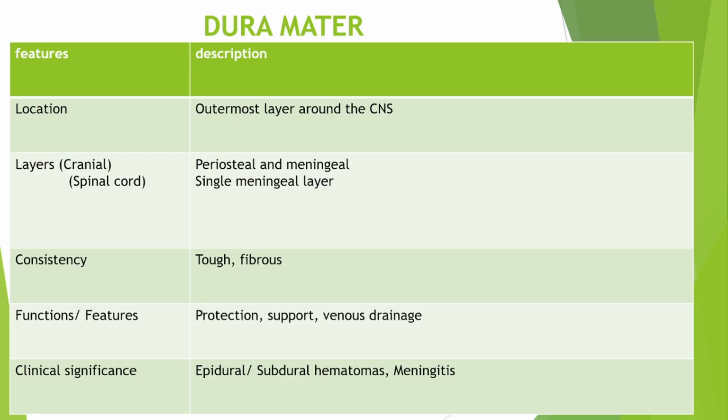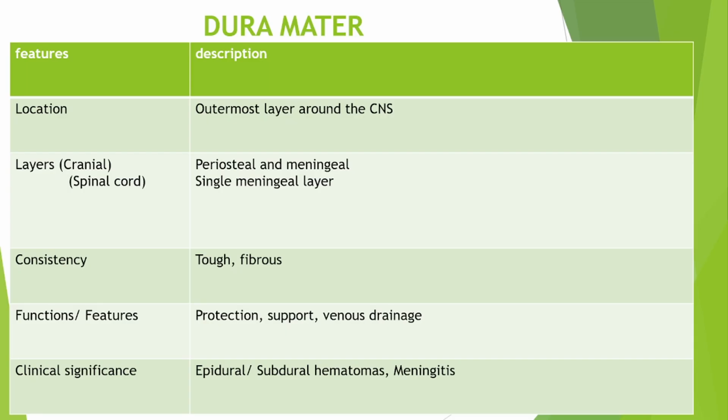One of the functions of the dura mater is protection. Because they lie between the skull and the brain, and between the vertebral foramina and the spinal cord, it serves as protection against mechanical injury.